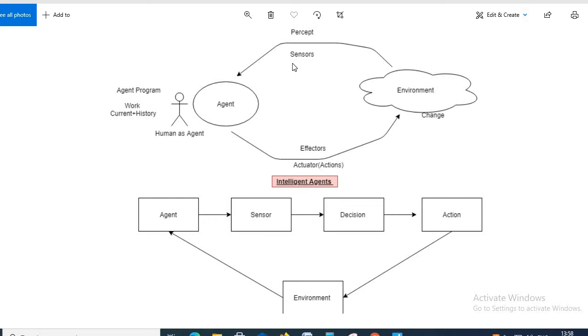Using the sensors, it will get that data in its memory, and it will process that data, and it will follow the line and take some action. So it is changing the environment, going from one position to another position using that line.